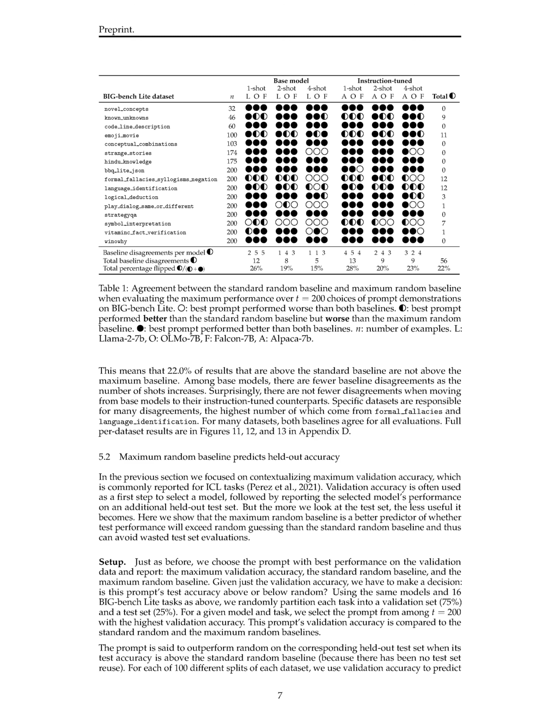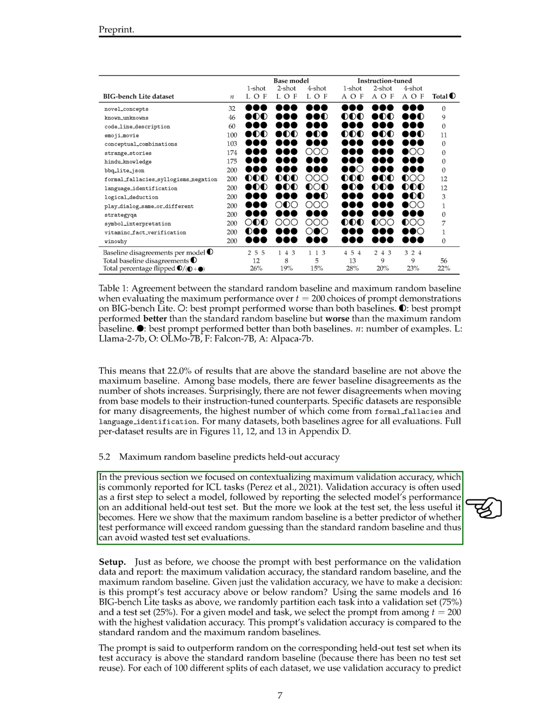Section Summary. In this section, we investigate the impact of the maximum random baseline on in-context learning performance evaluation. We explore prompt demonstration selection using both validation and held-out datasets, finding that comparing against the maximum random baseline provides a more accurate assessment of model performance. By using the maximum random baseline, we re-evaluate published results and demonstrate that it offers a more reliable predictor of held-out accuracy compared to the standard random baseline.